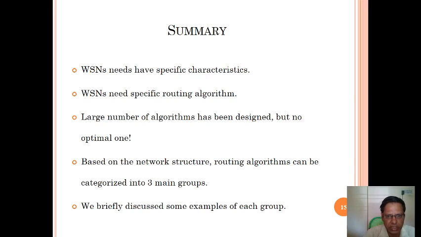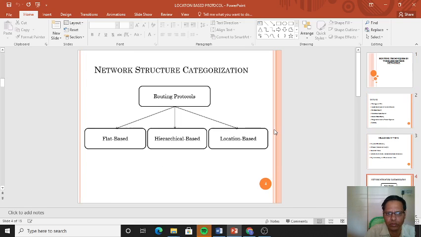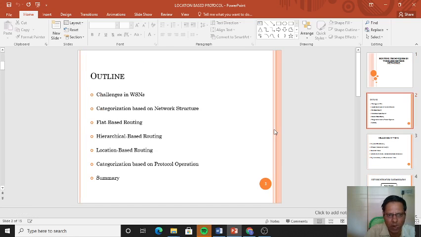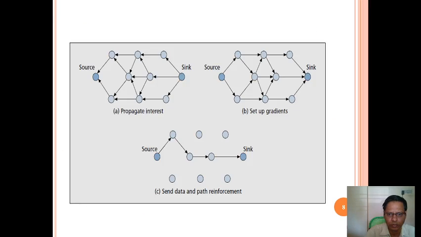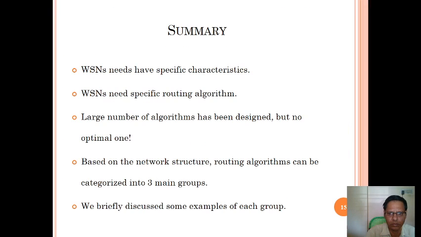Based on the network structure, routing algorithms can be categorized into three main groups: the first is flat based, the second is hierarchical, and the third is location based.